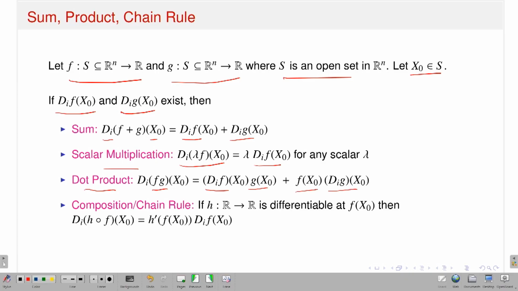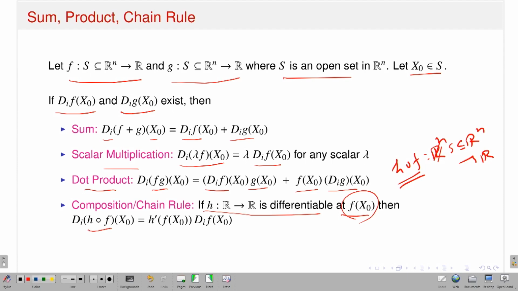And if I have a composition of functions, this is called the chain rule. That means if h from R to R is differentiable at f of x naught, whenever the composition h compose f makes sense. F is a function from where to R? F is a function from Rn to R. So if I take a function h from R to R, and suppose the partial derivative of f with respect to the xi variable exists, and h is differentiable at the point f of x naught, then h composed f makes sense. H compose f is a function from, again of course, a subset of Rn to R. So then I can talk about the existence of partial derivatives of the function h compose f. This is nothing but the chain rule.